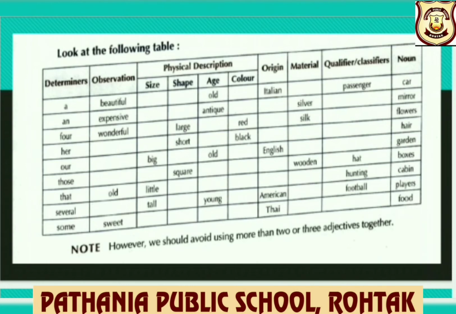So this is the order of placing adjectives in a sentence, children. A beautiful old Italian passenger car. So you can see if it is in a correct order, its meaning is quite clear.